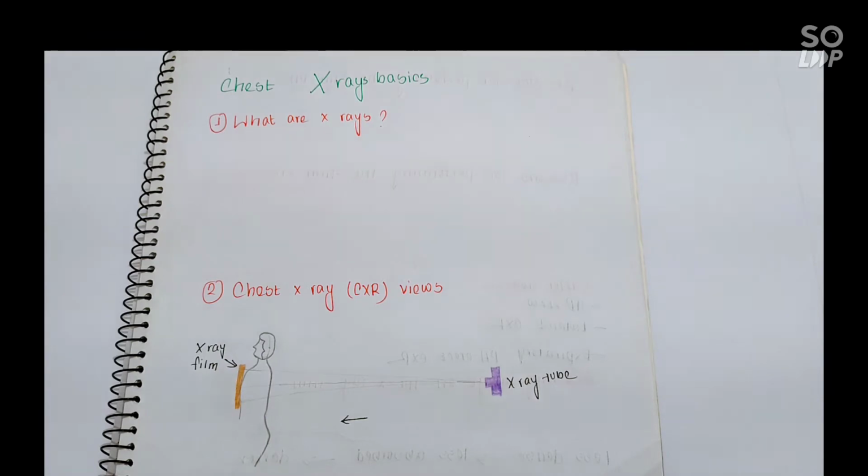So before going to our X-ray film, we must know some basics about X-ray that might be asked in the exams, or we may also get curious about these questions. So first of all, what's X-ray? X-rays are basically ionizing radiation. Now, radiation. What's radiation? Radiation is a form of energy that is transferred as particles or waves.